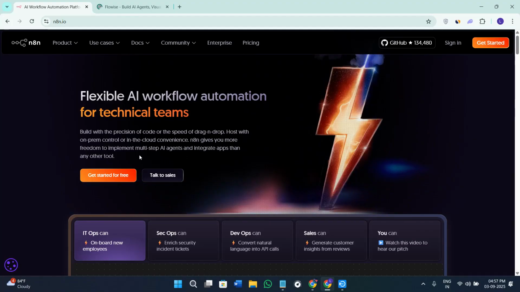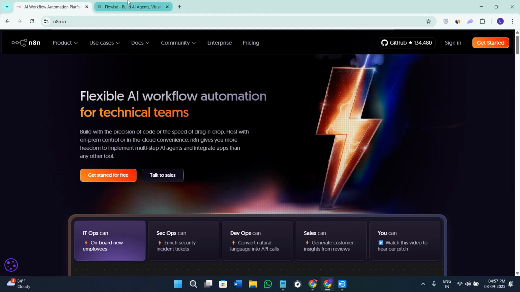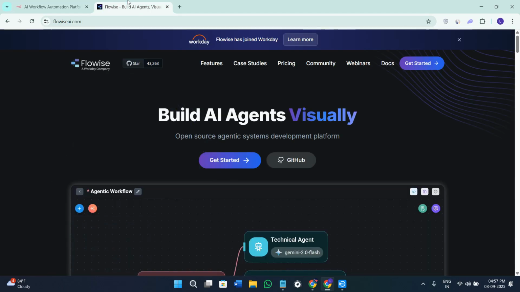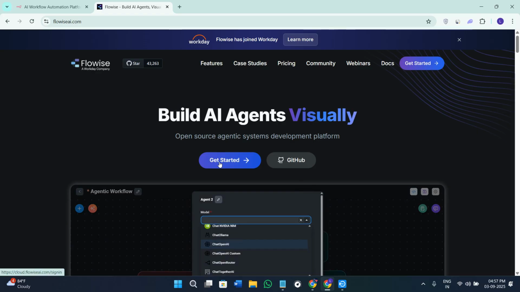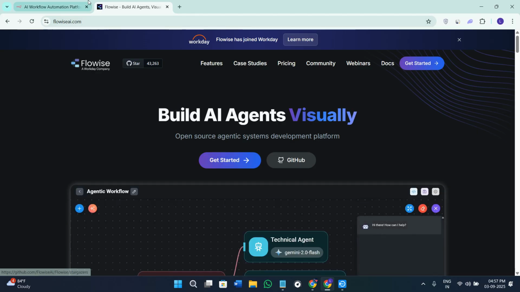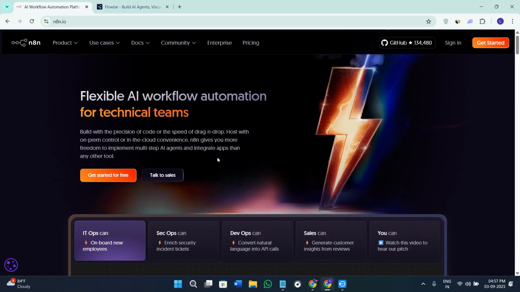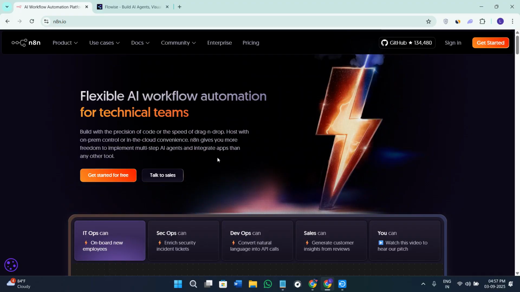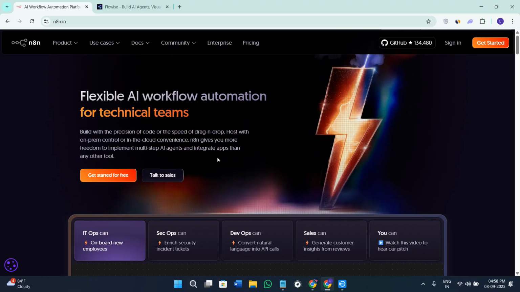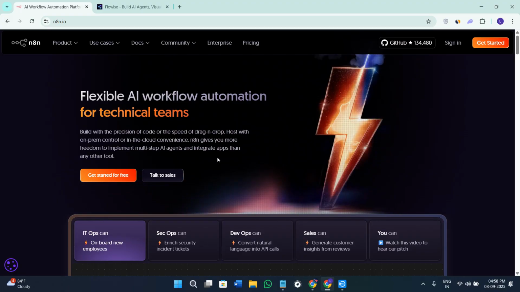In today's video, I'm going to be comparing N8N with Flowise. These two are powerful automation and AI workflow tools. I'm going to be explaining what each one actually does, and I'm also going to show you how they actually work and help you decide which one is the best for you. So without further delay, let's get straight into it.